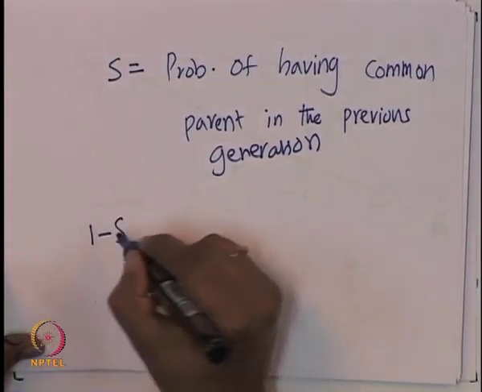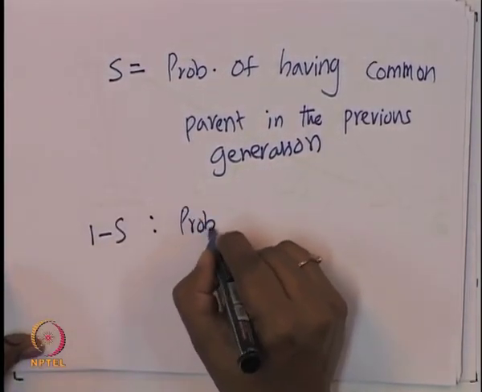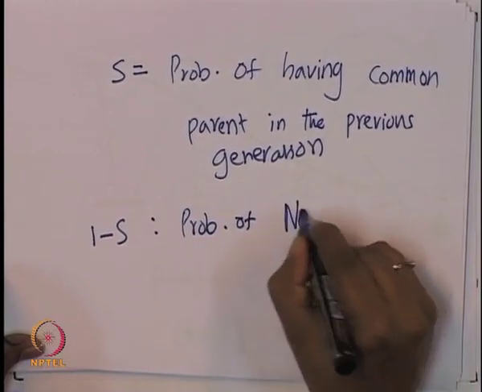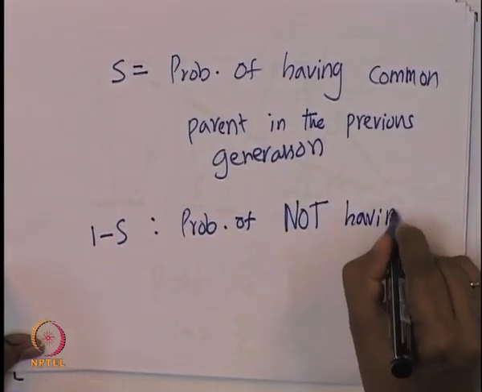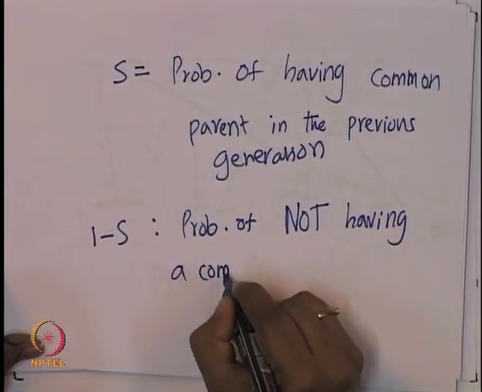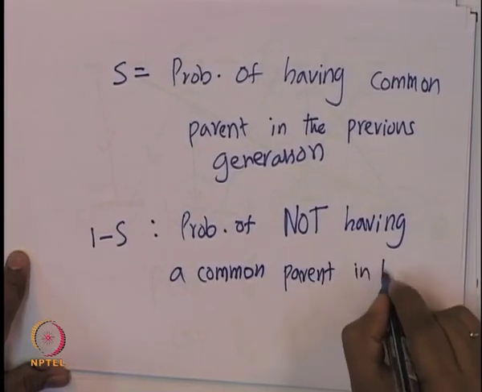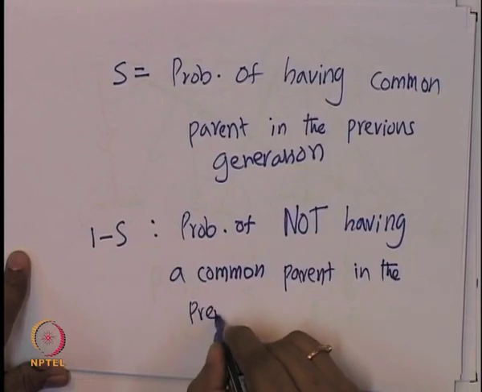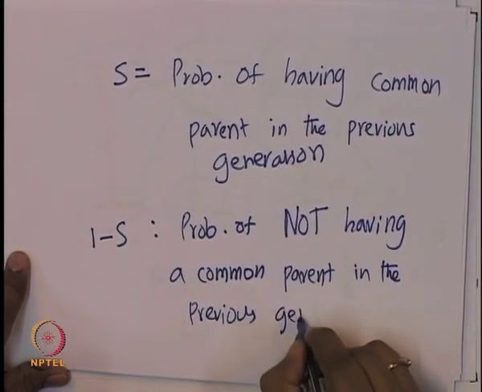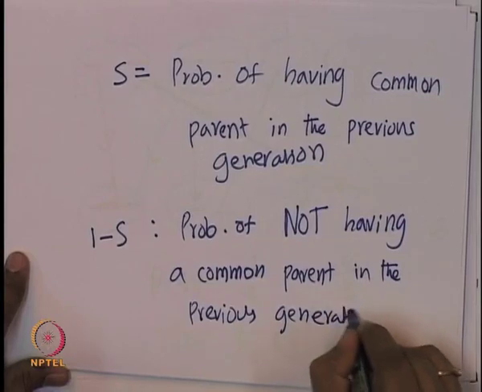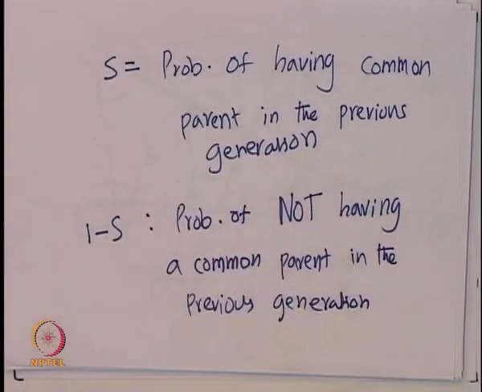Then 1 minus S is basically the probability of not having a common parent in the previous generation. So, S is the probability of having a common parent in the just previous generation, and 1 minus S is the probability of not having one. And then we ask the question, what is the probability that t generations ago?